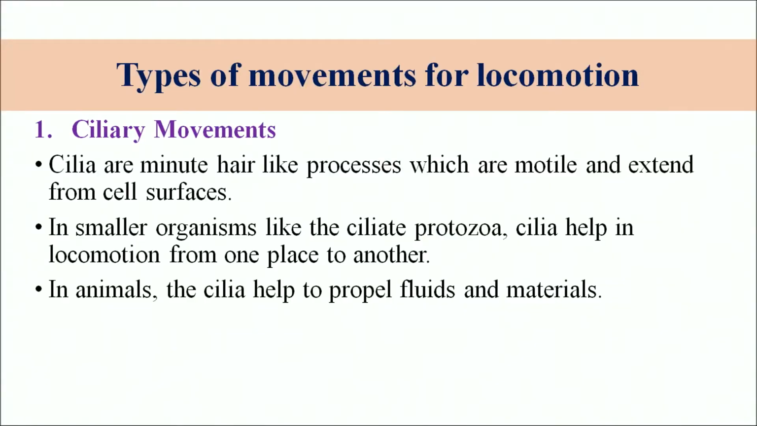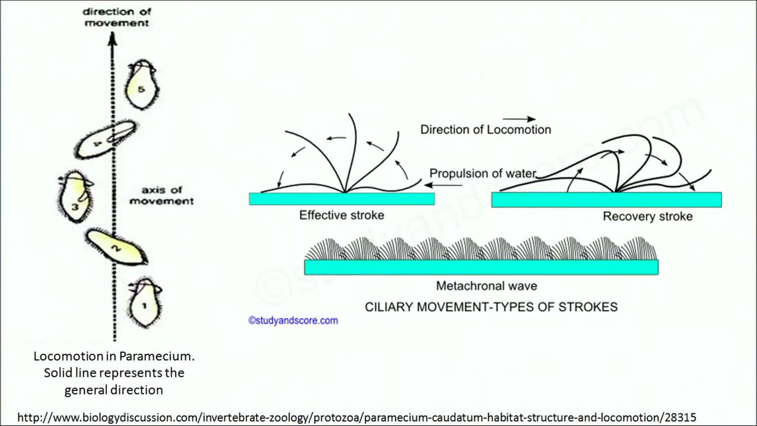Cilia are hair-like, very minute appendages that are present on the external surface of the body. In some smaller organisms like the ciliate protozoans, the cilia help in the locomotion of the animal from one place to another place. In animals, the cilia help to propel the fluid and other material inside the body. So, this is the ciliary movement that is present in a very important organism called the paramecium.